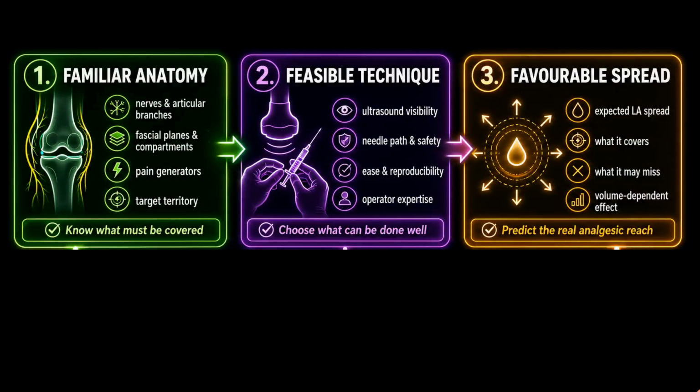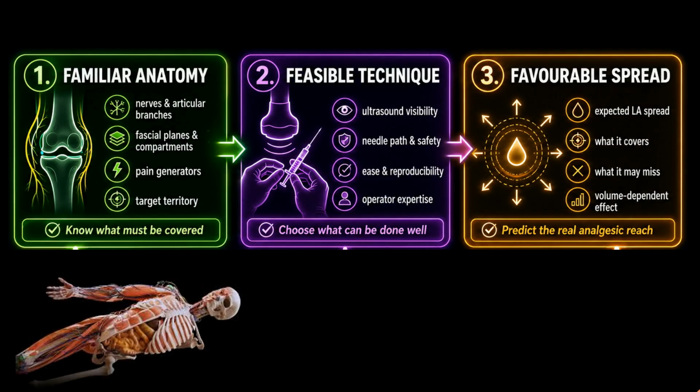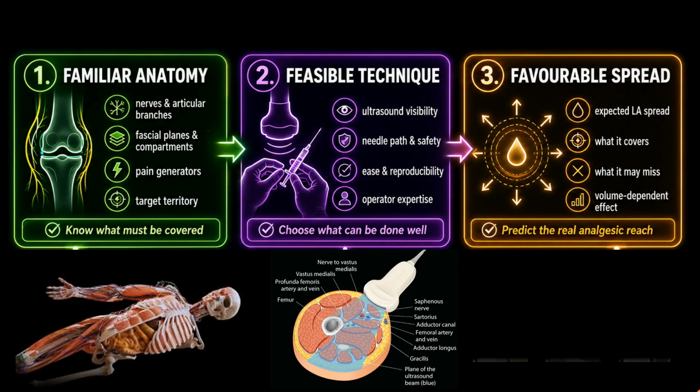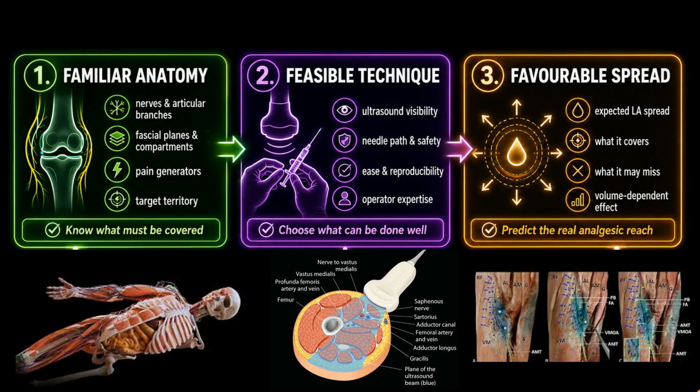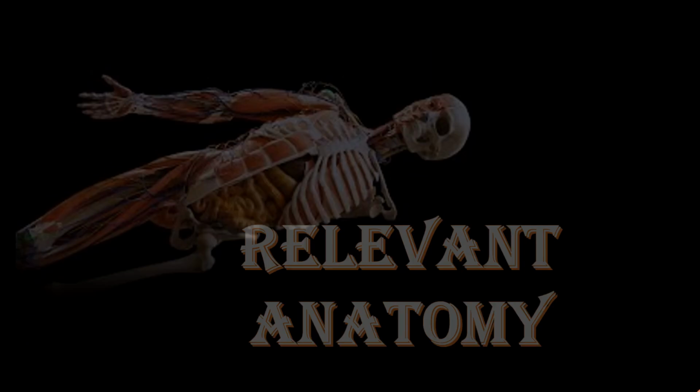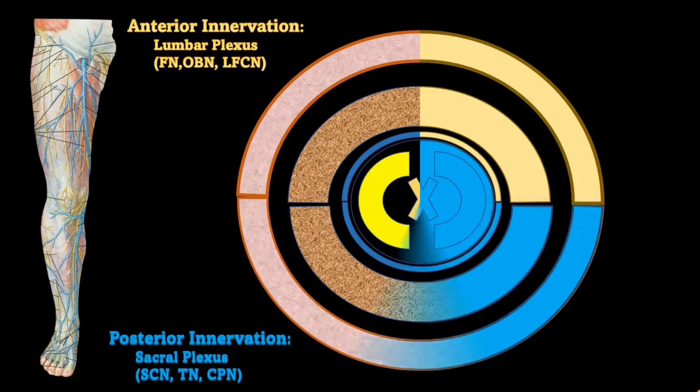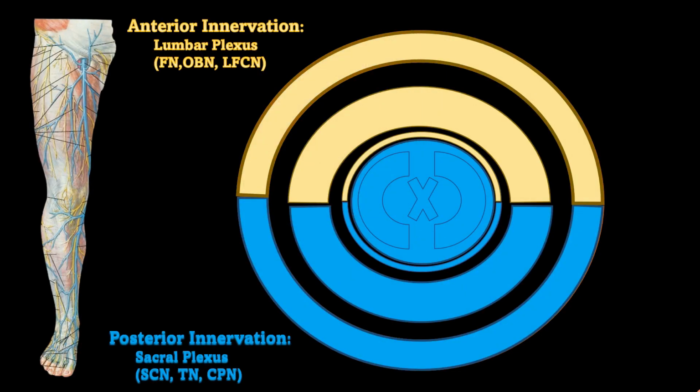Let us now unfold the 3 F's by connecting three essentials: relevant anatomy, sonoanatomy, and expected local anesthetic spread pattern in the thigh. Knee innervation has anterior and posterior components. The anterior knee is supplied by branches of the lumbar plexus, whereas the posterior knee is supplied by branches of the sacral plexus.